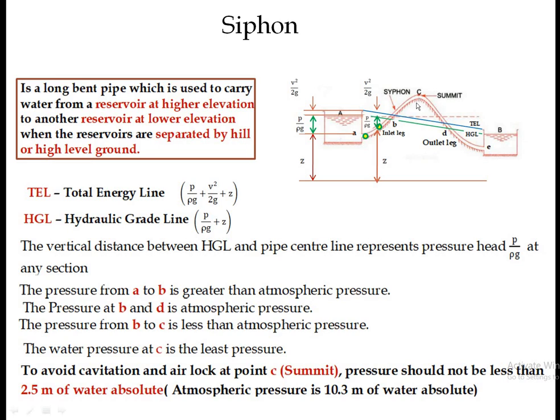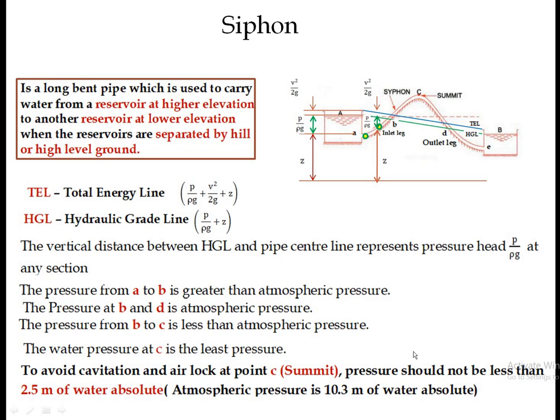To avoid the cavitation and the airlock, we have to maintain pressure at this point greater than 2.5 meter of water. Understand 2.5 meter of water, since atmospheric pressure is 10.3 meter of water. So this is about the construction and the working of this siphon.